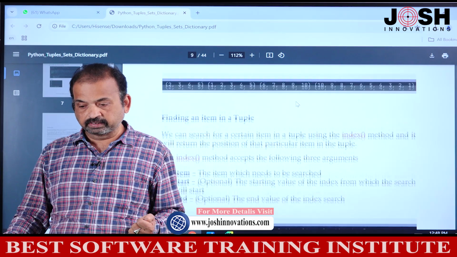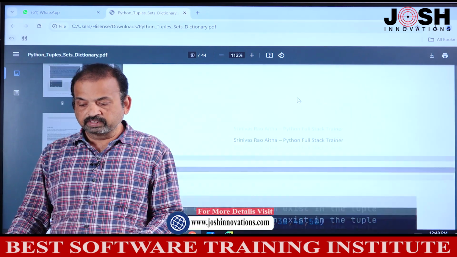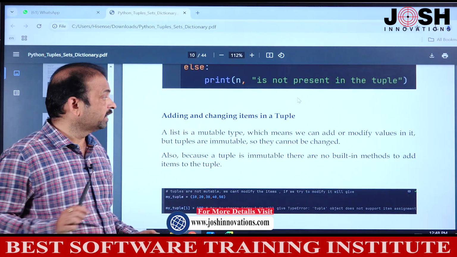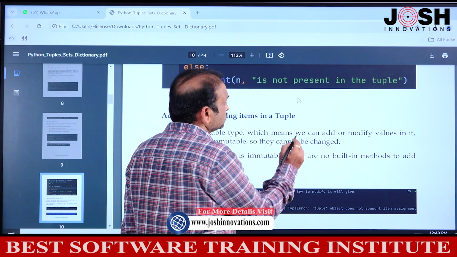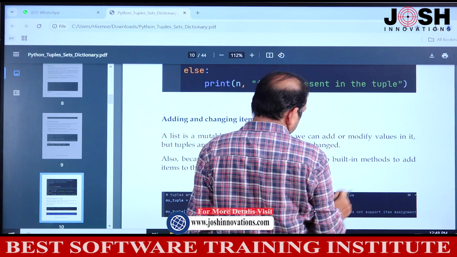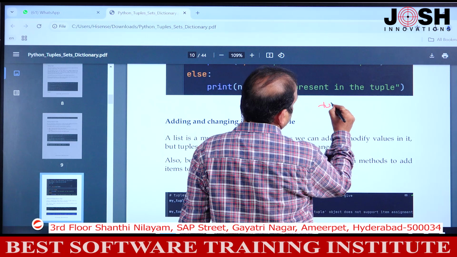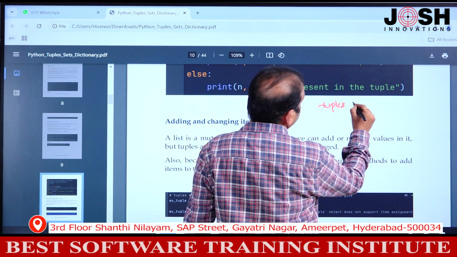Okay, right. Now we will discuss how to add an item, how to modify, how to remove. See, tuples are immutable. Tuples are what? Tuples are immutable, unchangeable.